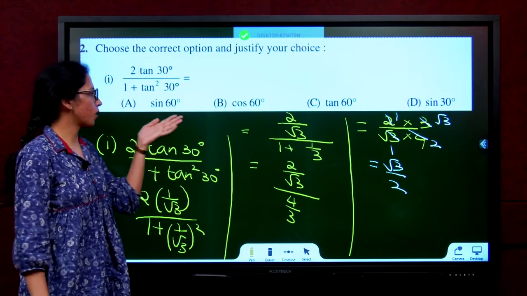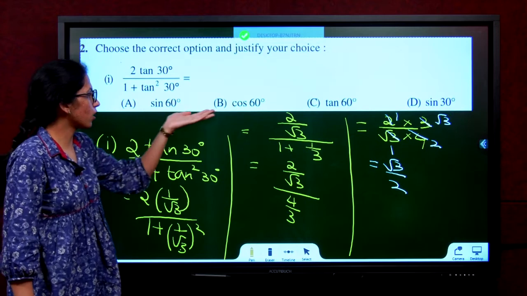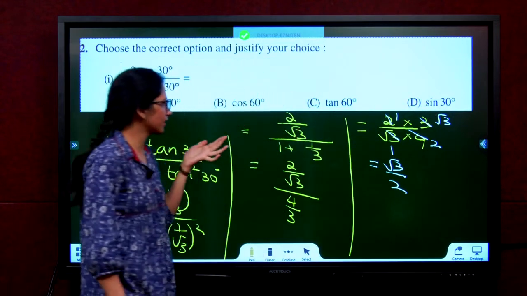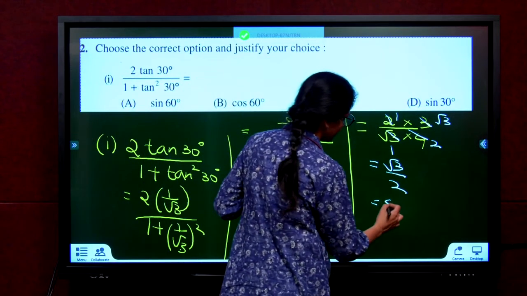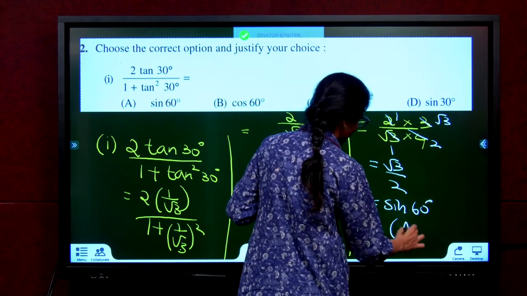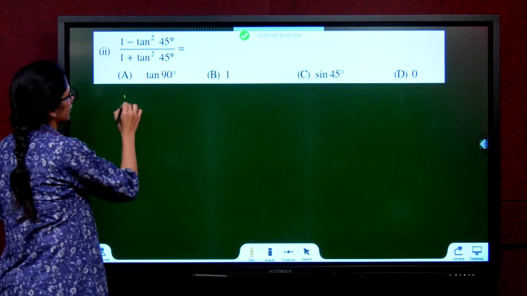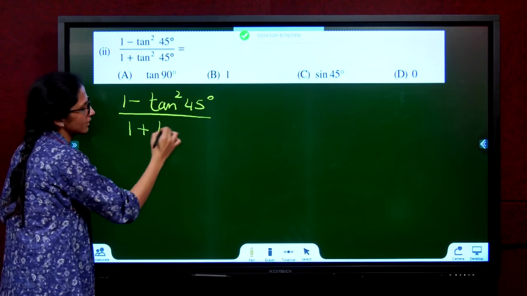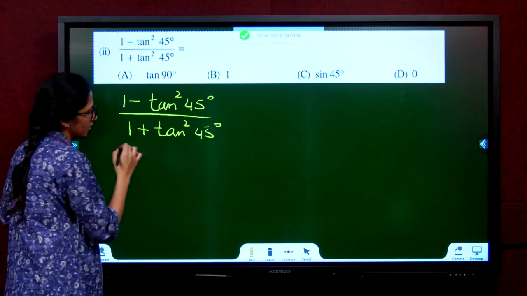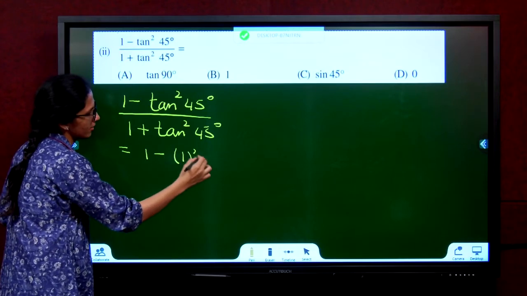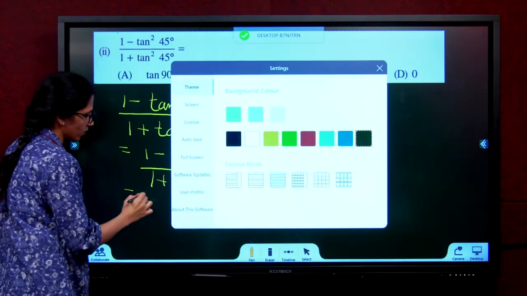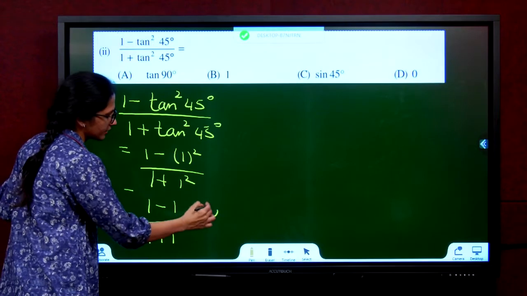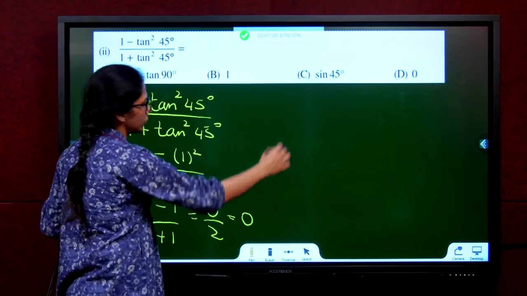Among the given options, what is root 3 by 2? Sin 60 is root 3 by 2. Cos 60 is 1 by 2. Tan 60 is root 3. Sin 30 is 1 by 2. Which answer matches? Option A. So write this as equal to sin 60 degree and therefore option A. Now they have given 1 minus tan square 45 degree divided by 1 plus tan square 45 degree. 1 minus 1 square, 1 plus 1 square. 1 minus 1, 1 plus 1. 0 by 2. What is 0 by 2? 0. Option D.